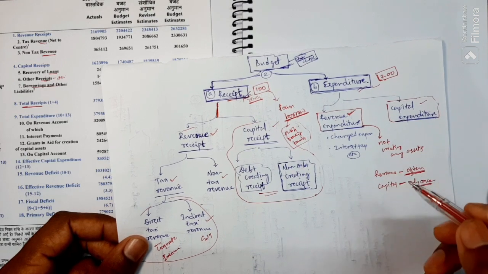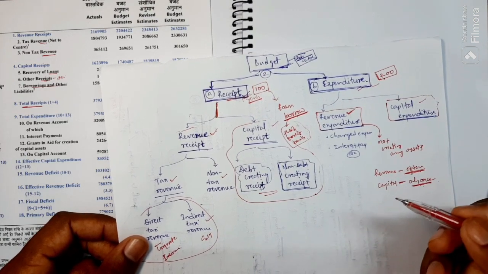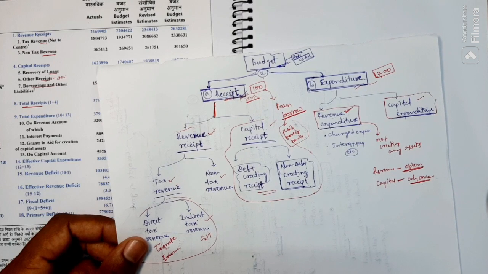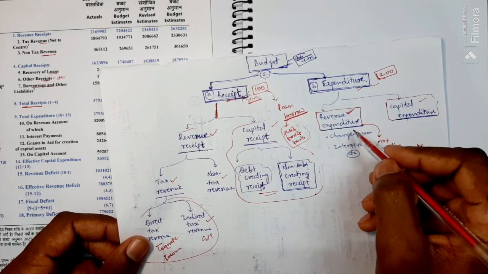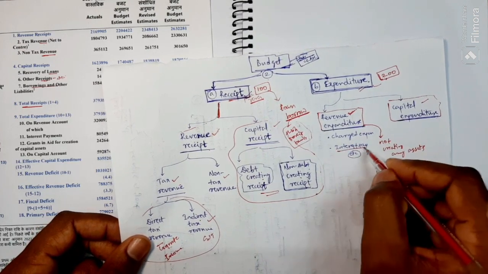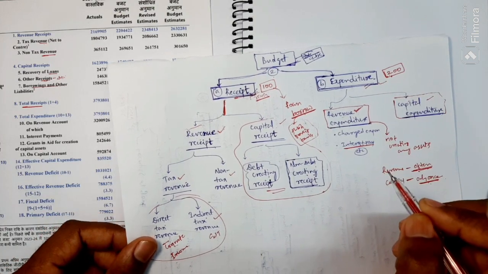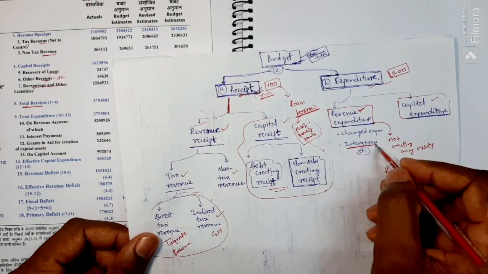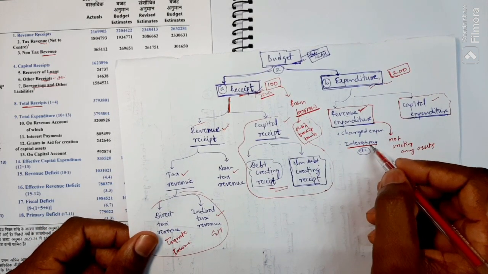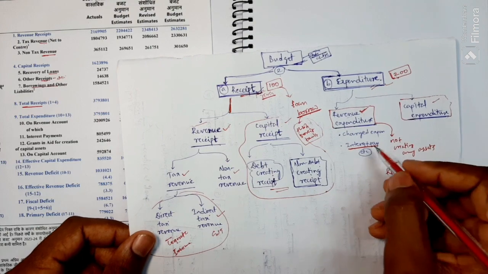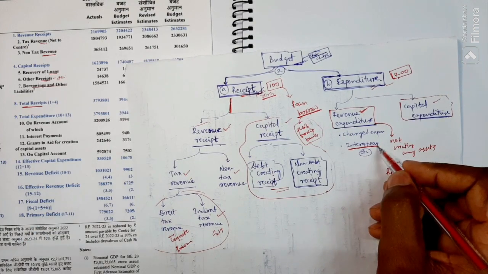Salaries and welfare schemes, like that, are revenue expenditure. And there is one more thing, interest payment. Interest also does not create any asset or infrastructure.